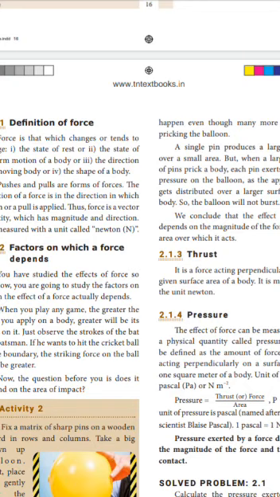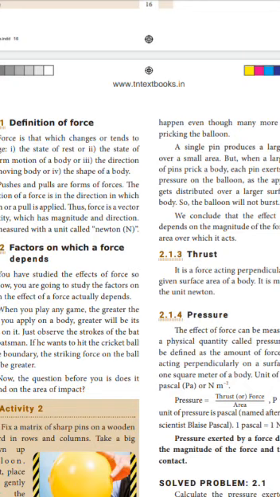Second one, now take a blown up balloon and prick the balloon using a sharp pin. Will the balloon burst? Yes, the balloon will burst. Again, now you keep the same balloon on a matrix shaped arrangement of many pins on a wooden board and keep a book also on top of the balloon. Now will the balloon burst? No, now the balloon will not burst.